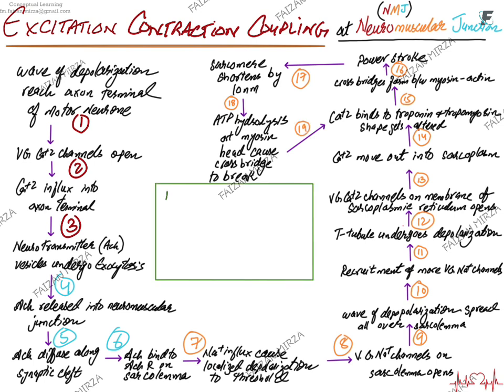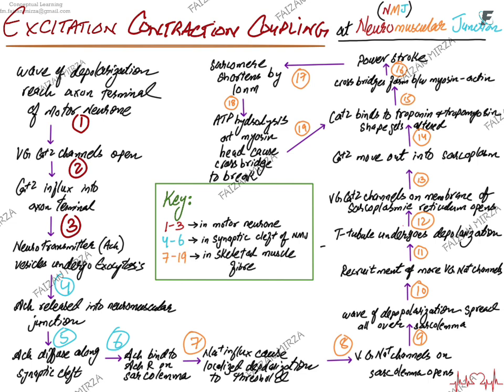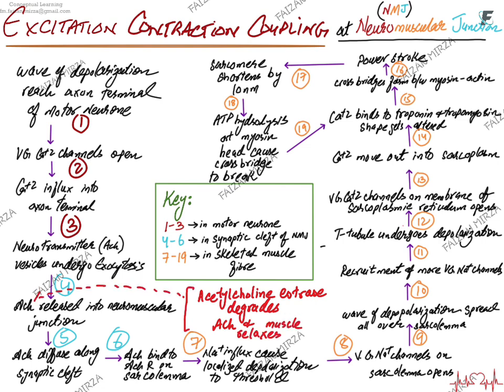So you can see I have used this key here. Points 1, 2, and 3 occur at the motor neuron. Points 4, 5, and 6 occur in the synaptic cleft in the neuromuscular junction. And the points that I mentioned, 7 till 19, are the ones occurring inside the skeletal muscle fibers. Acetylcholine, which was released in the neuromuscular junction, will be broken down by acetylcholine esterase. Not eventually, in fact, it's simultaneously broken down by acetylcholine esterase to products, so that it is recycled back into the presynaptic cell.